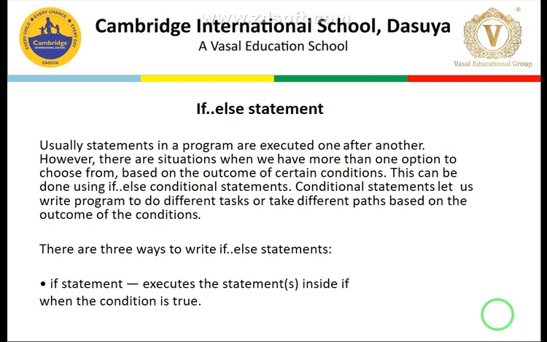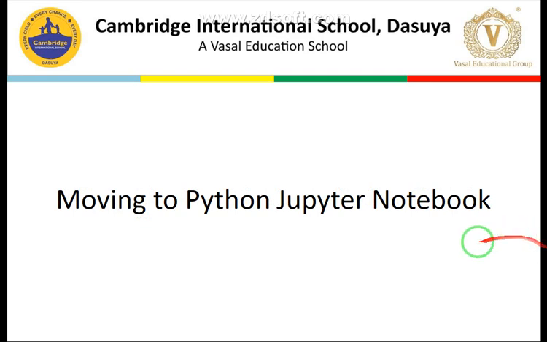That's why we are going to implement these conditions in programming using the if construct. Conditional statements let us write programs to do different tasks and to take different paths based on the outcome of the conditions. Students, in real life we encounter conditions, and the same conditions we want to implement in programming also. First, there are three ways to write if else statements. We'll study all these three things, clear. We will move to the Python platform, in the Jupyter notebook, and implement all three ways of how the if statement is executed.